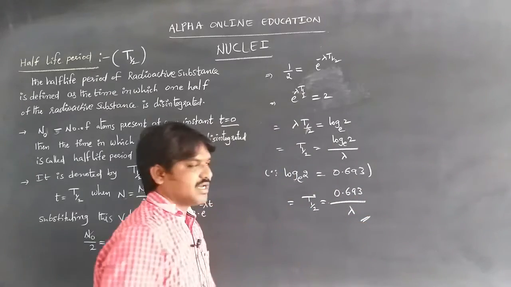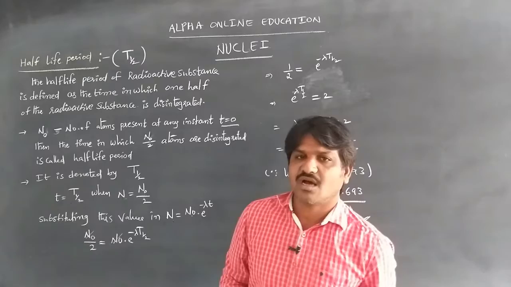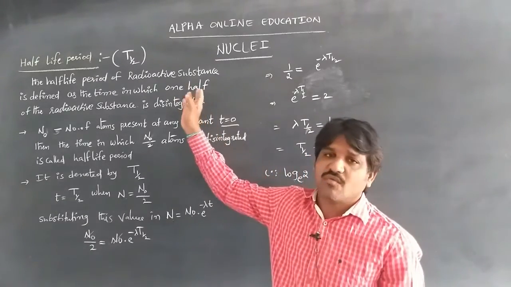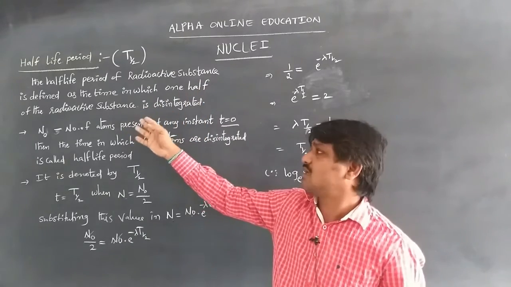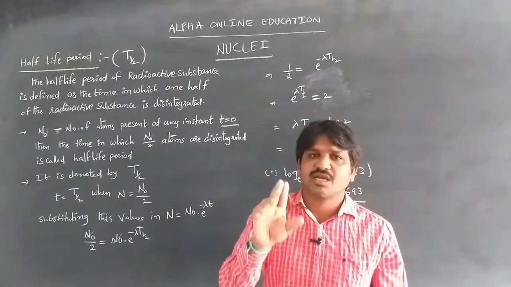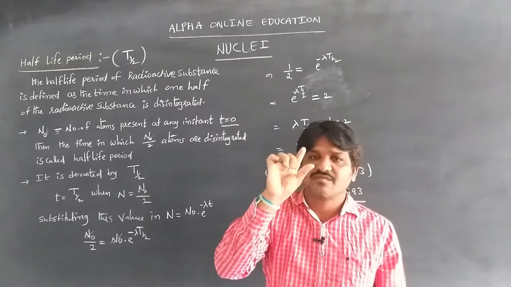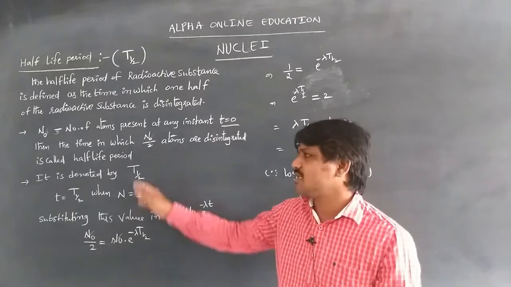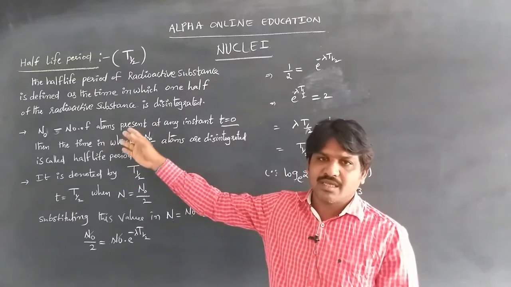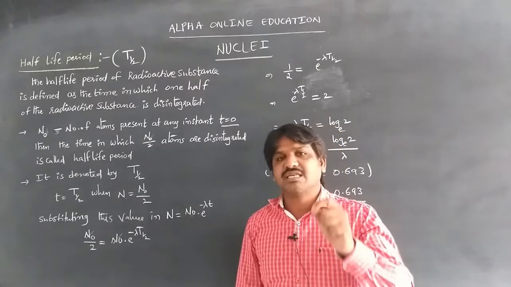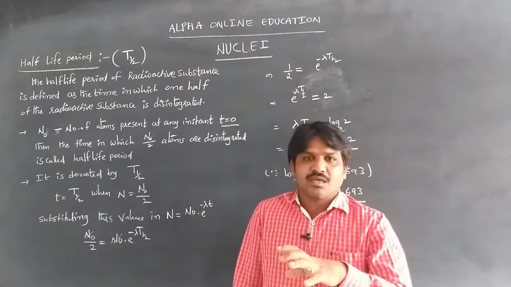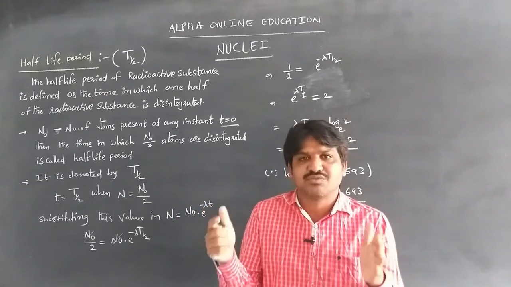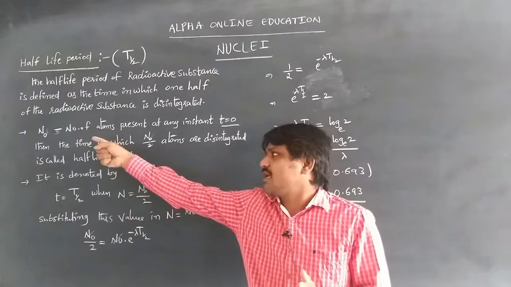This is the equation for a half life period. Once again, the half life means the time in which one half of the radioactive substance is disintegrated. The time taken to disintegrate half of the radioactive substance is called a half life period. Let N naught be the number of atoms present at any instant. Initially, the disintegration process has not started, and the total amount of radioactive substance taken is considered as N naught.